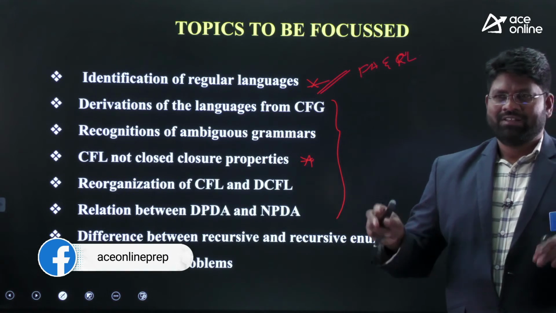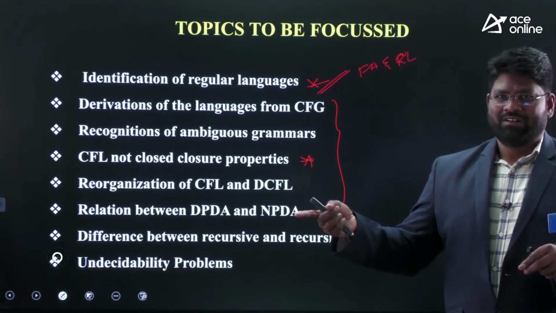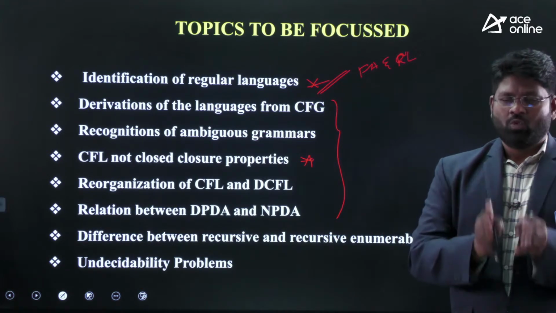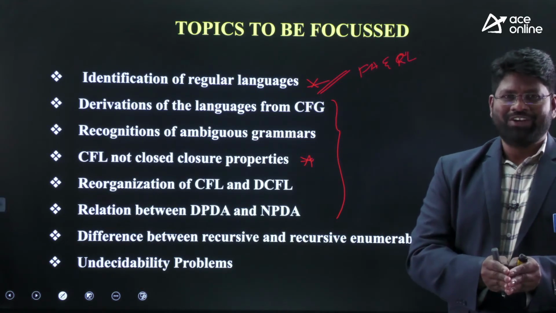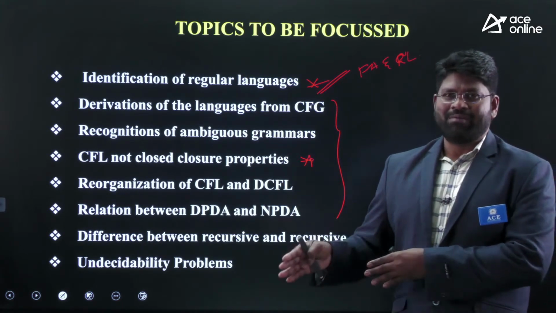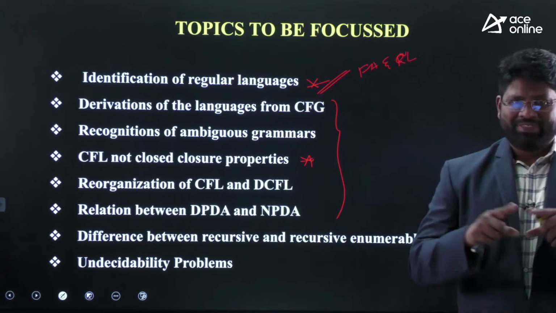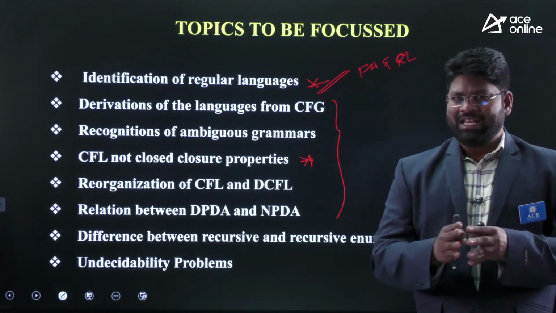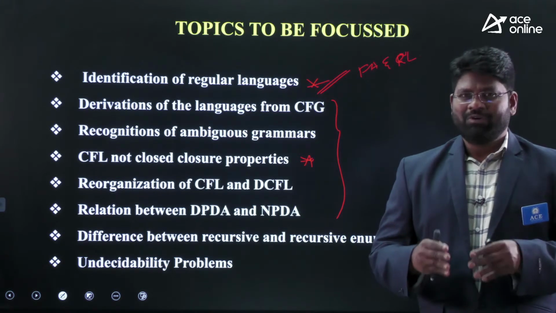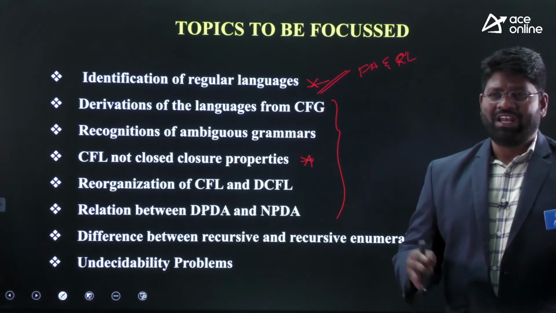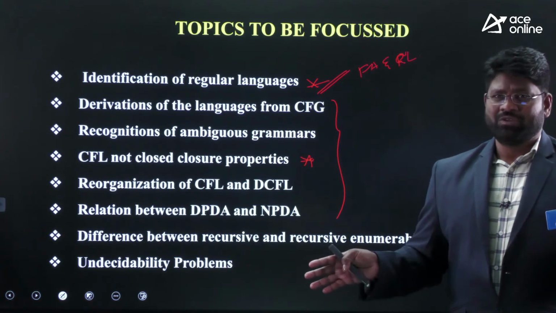If not a CFL, then it could be a non-CFL. You have to see the differentiation between what kinds of languages fall into the category of DCFLs and what languages come into the category of CFLs. You should clearly understand and be able to figure out whether a given language is a DCFL or simply a CFL.